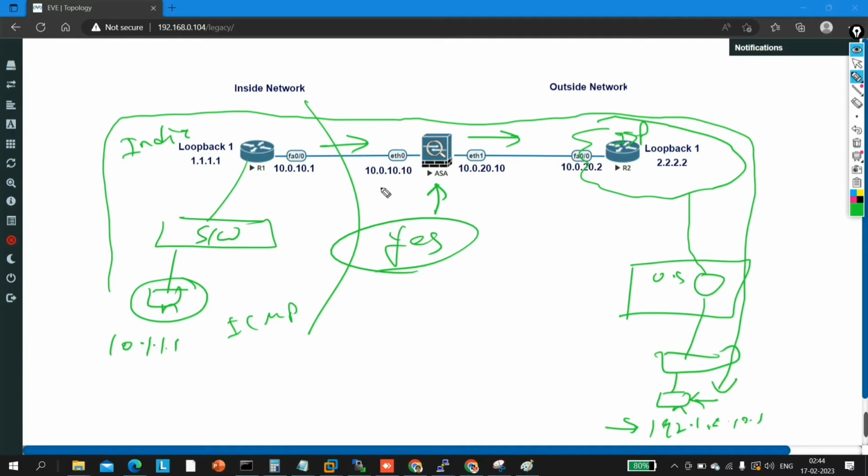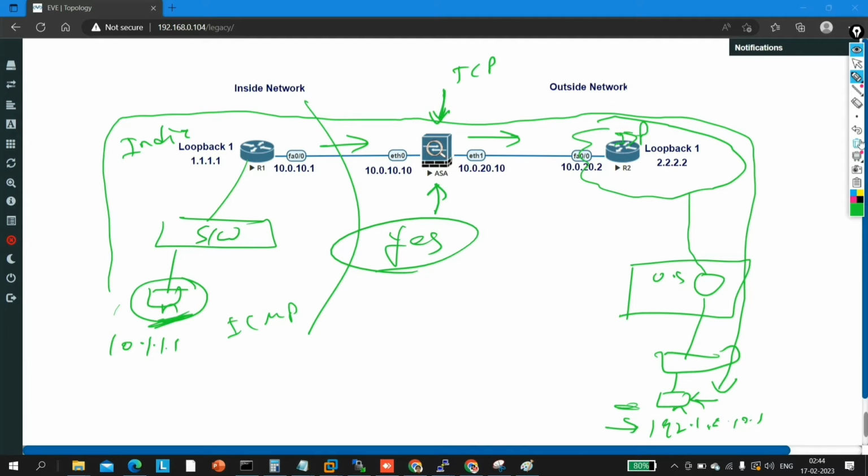But you know, by default only TCP and UDP traffic are allowed, right? That means if this machine wants to ping, it will not work. For that you have to configure policies over here. You need to permit this user on the firewall. Then only this machine can ping this machine.